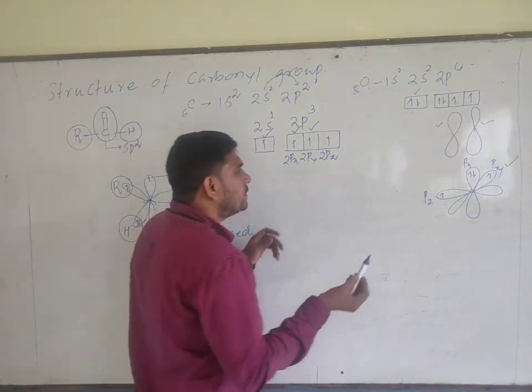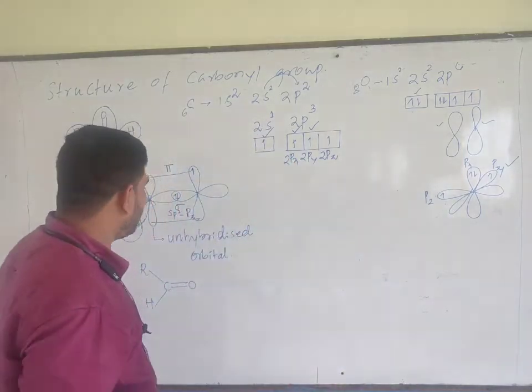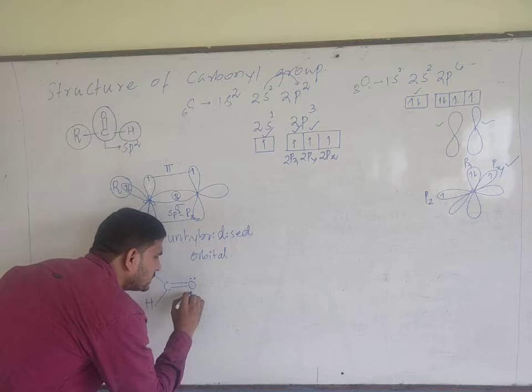And you know that over here oxygen contains how many lone pairs? 2 lone pairs of electrons. You need to place those 2 electrons over here.